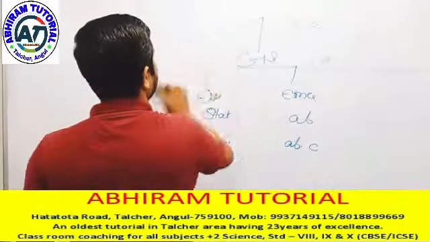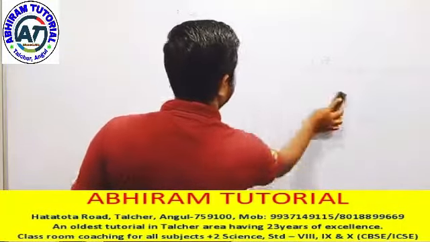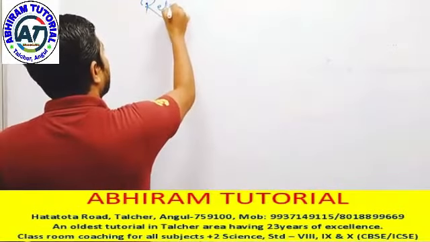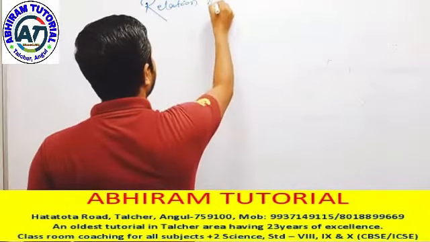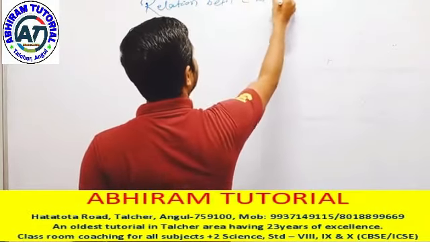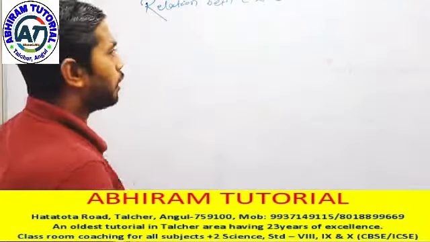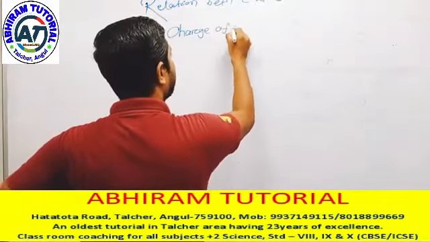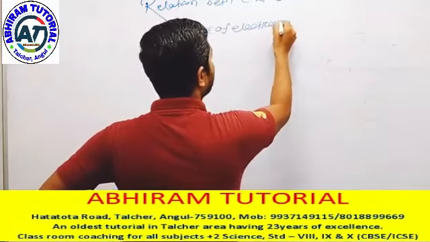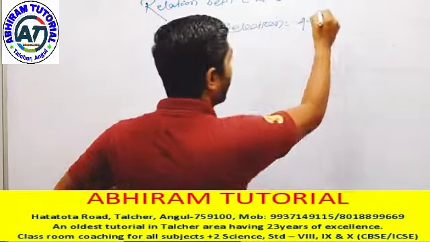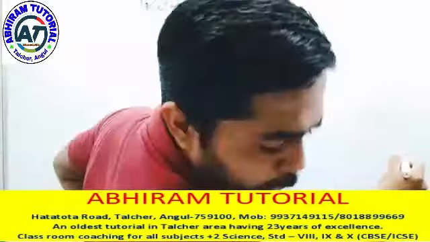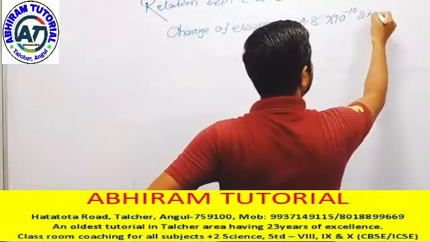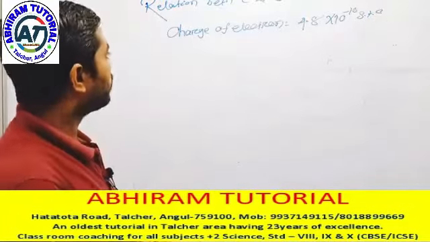Now we are deriving the relation between coulombs and statcoulombs. How can we calculate? We know that the charge of the electron equals 4.8 into 10 to the power minus 10 statcoulombs.